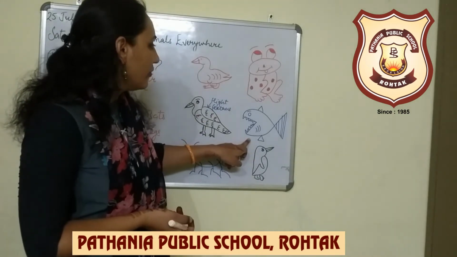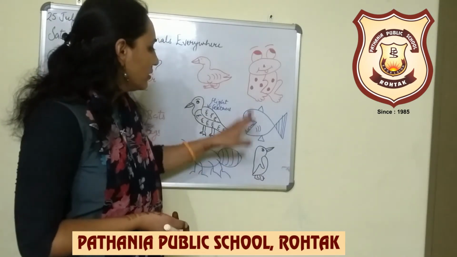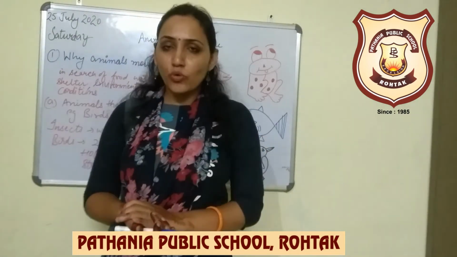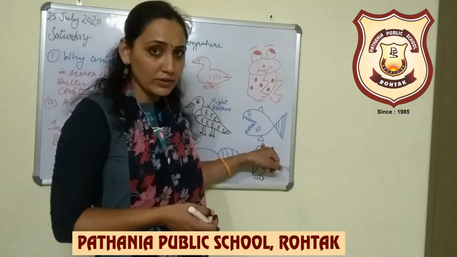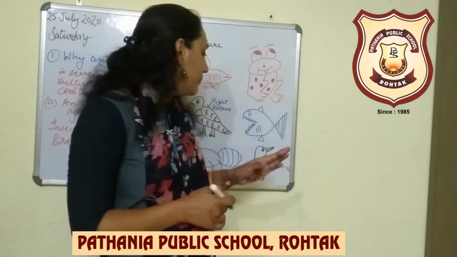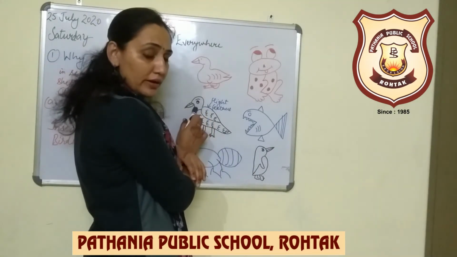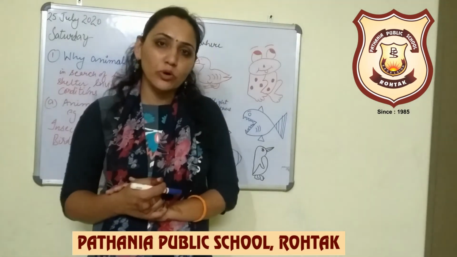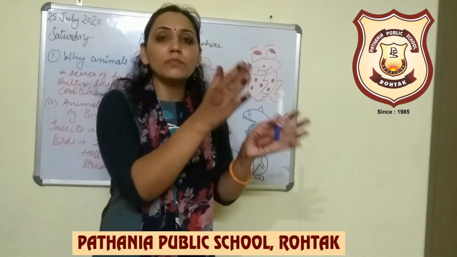Next is animals that swim. As you can see, whale, frog, duck, penguin, these are aquatic animals. Fish have fins so that they can move from one place to another, and they also have a very streamlined body. Streamlined body means they are narrow at the starting, broad in the middle, and again narrow at the end. So this is called streamlined body. Fishes have a streamlined body, along with fins, so that they can move from one place to another.